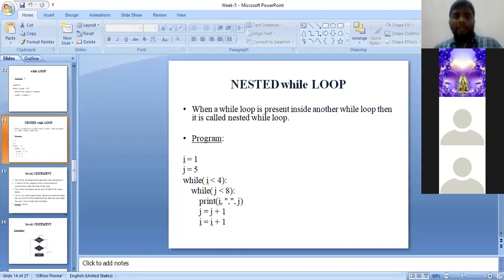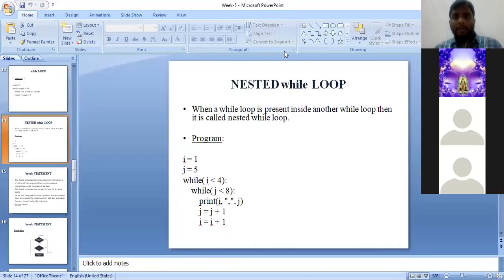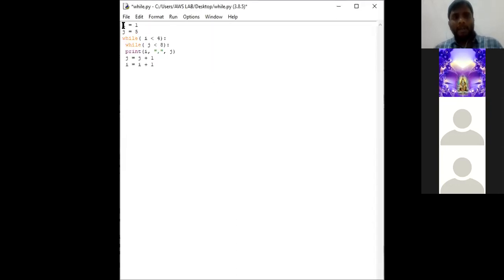So can anyone of you tell me what will be the output of this? Roll number 49. So what will be the output of this particular program? Roll number 49. Sir. What will be the output of this program? Are you listening to the class? Sir. Okay. So what will be the output of this program?